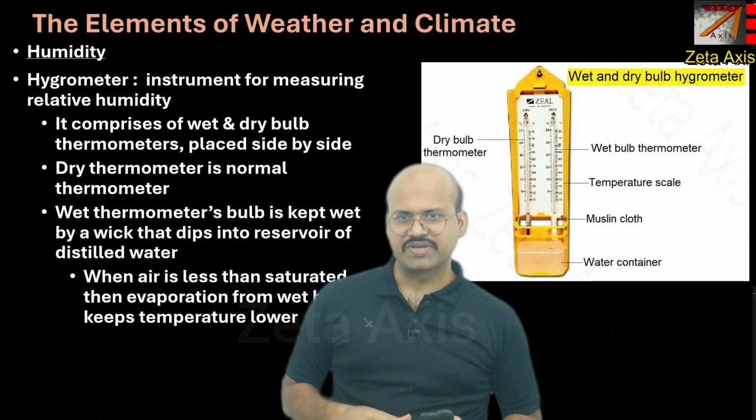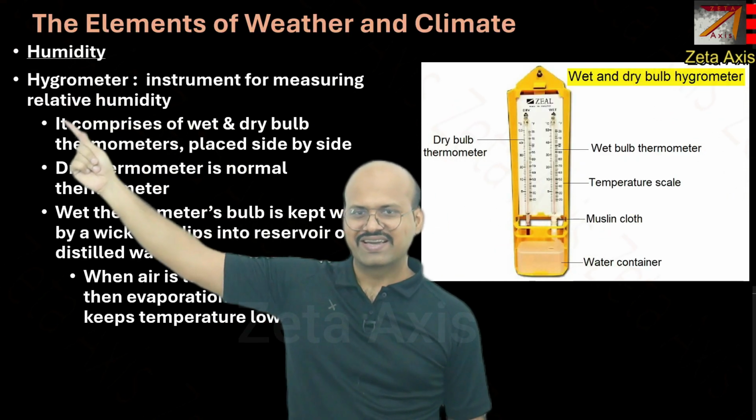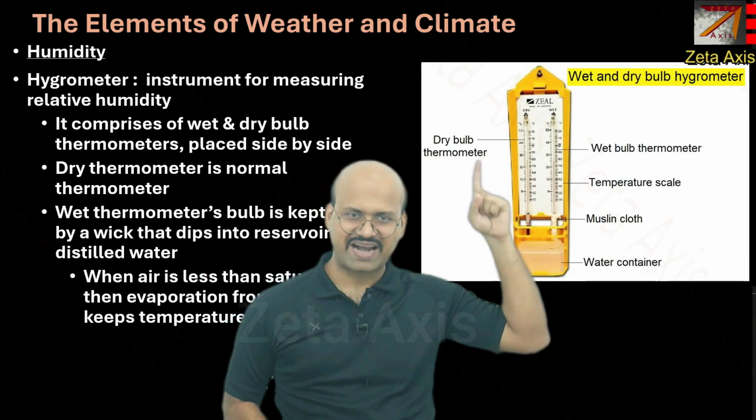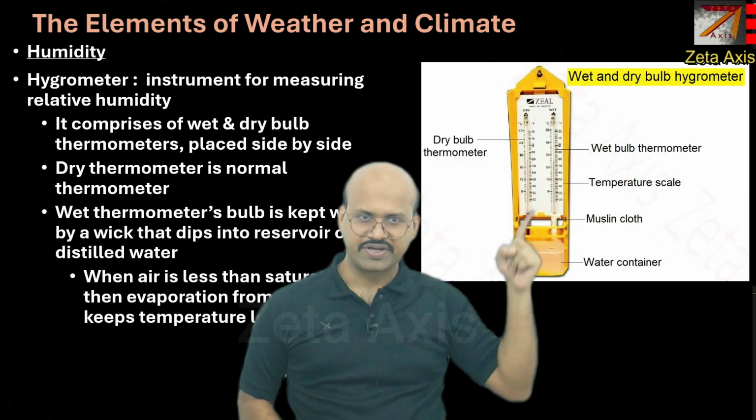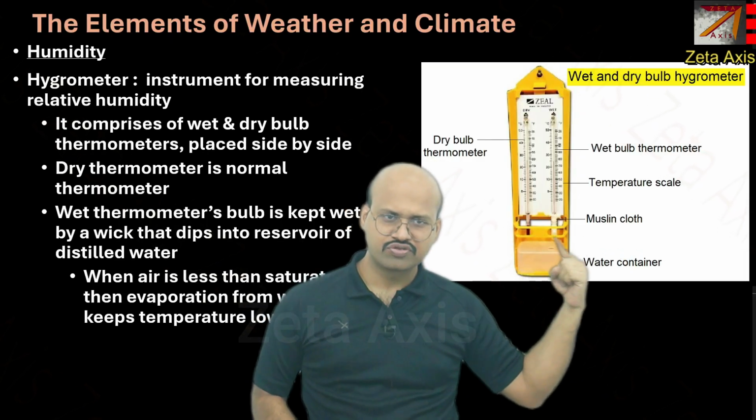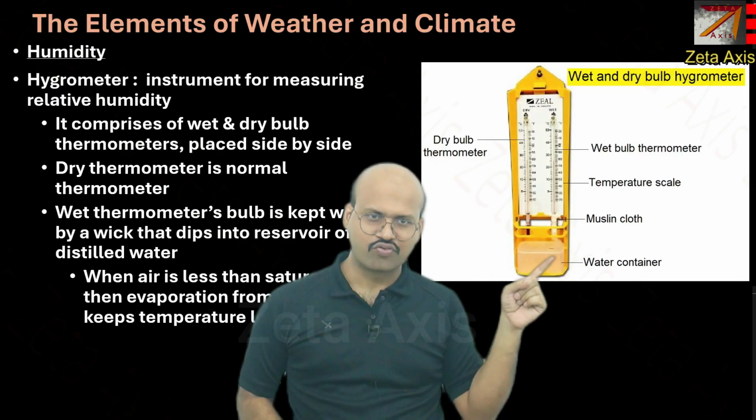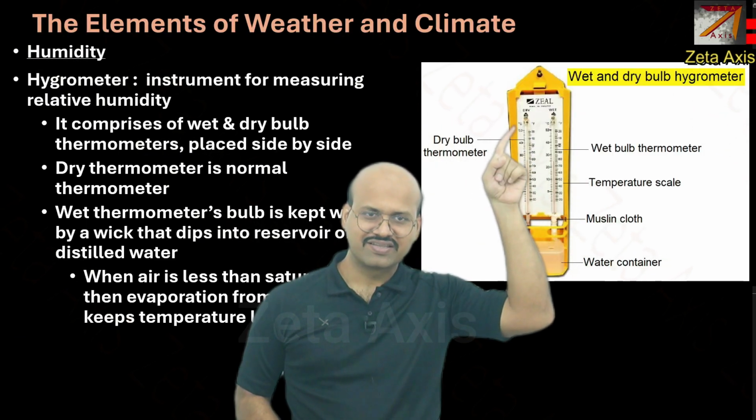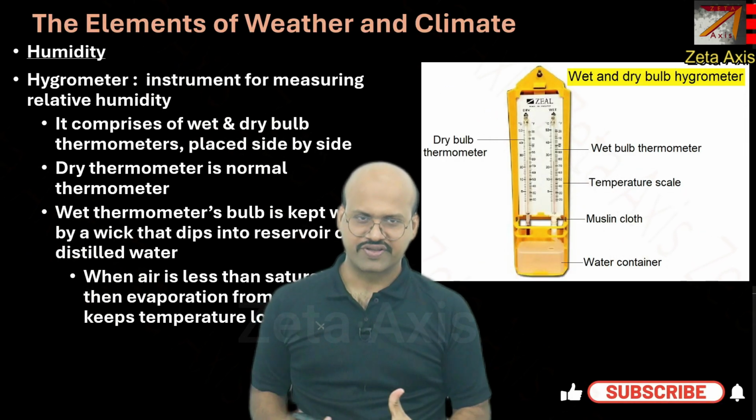Now humidity is measured by a hygrometer. It is an instrument for measuring relative humidity. It comprises two thermometers, dry bulb and wet bulb. The difference is that the bulb of this thermometer is kept open. But here there is a cloth, a muslin cloth which is dipped in a water container. It constantly supplies water to the bulb of this thermometer. Now this thermometer will give you the actual reading of the room or the atmosphere.